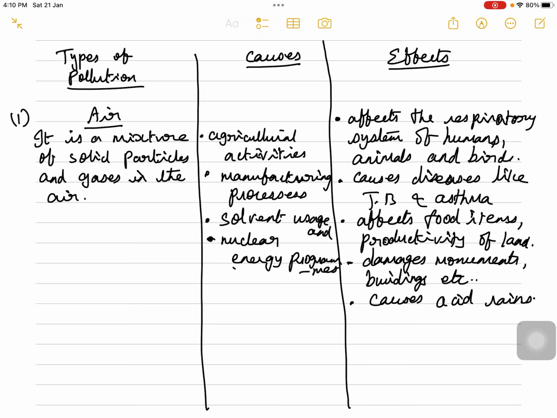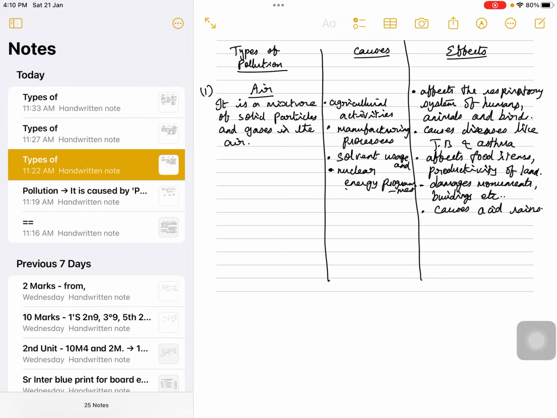What are all the effects or the consequences of the air pollution? First and foremost, it affects the respiratory systems of human beings, not only the human beings but also animals and birds. And because of the damage it is causing to the respiratory system, people get diseases like TB, asthma, that is wheezing, and it also affects the food items, vegetables, fruits, and it affects the productivity of land. It damages the monuments, buildings, etc. And of course it also causes acid rains. So these are all the causes and effects of air pollution.